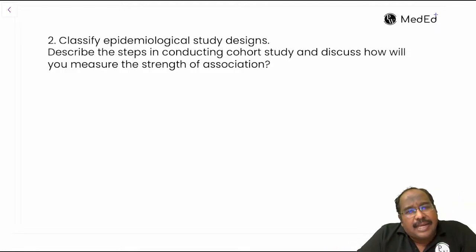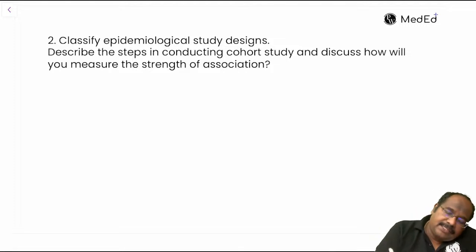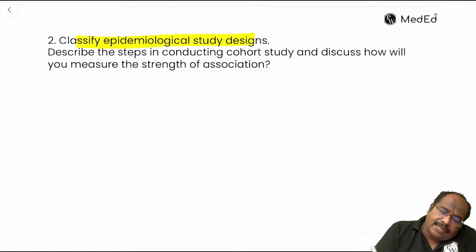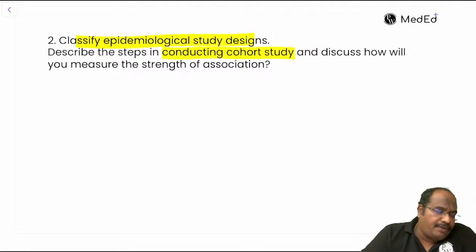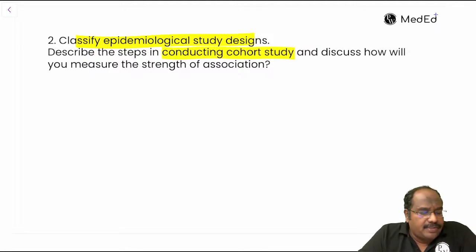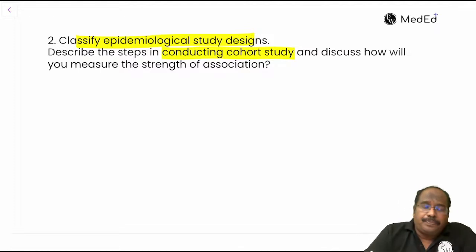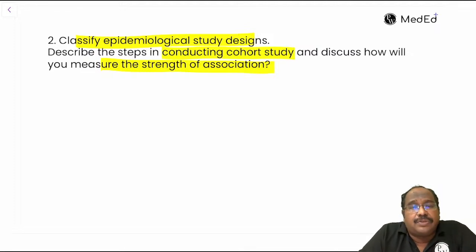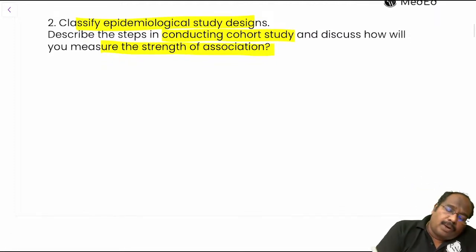Next is classify epidemiological study designs. This is another essay question. Describe the steps in conducting a cohort study. These are all university questions, guys. They are also asking about strength of association. So what are all these epidemiological study designs?